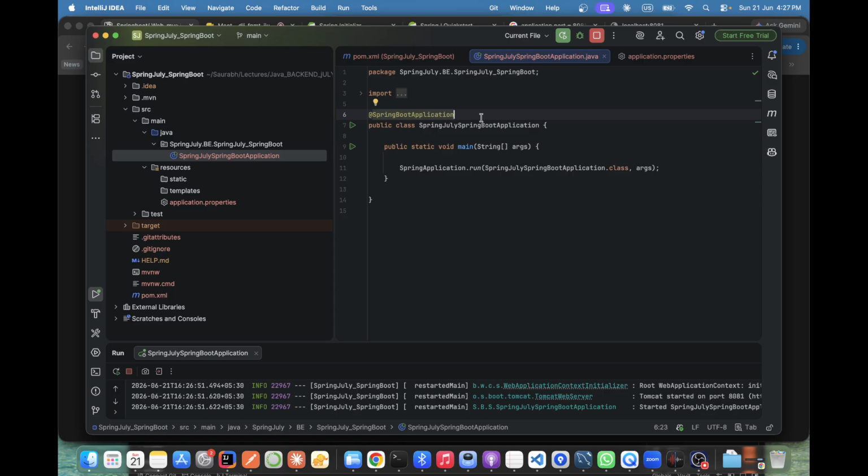What was it? No, that is dependency injection. I'm just talking about how Spring knows that this controller has to be created as a bean. This controller has to be created as a bean. Correct. Component scan. Okay. Yeah, component scan, component and configuration. Correct. Yeah. So see here as well.